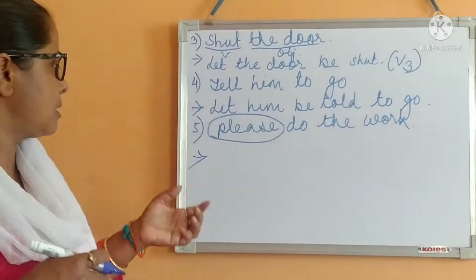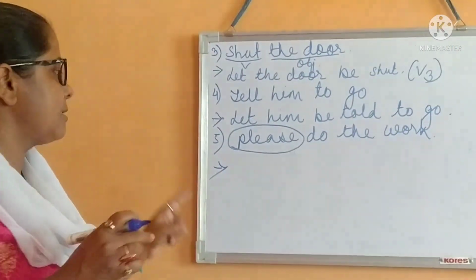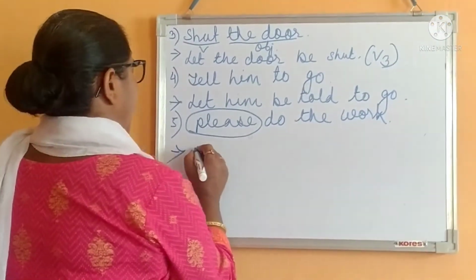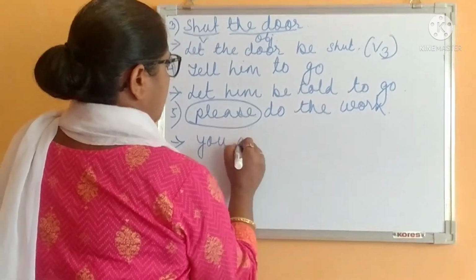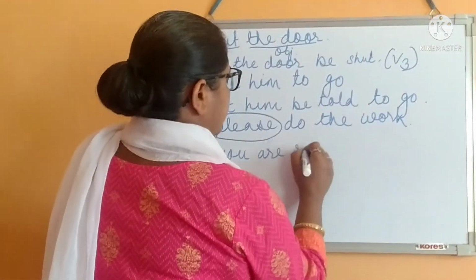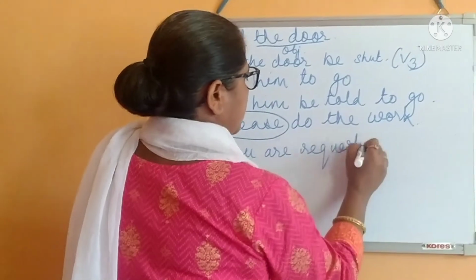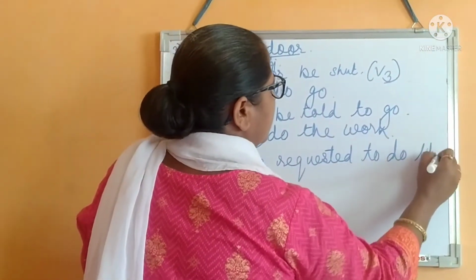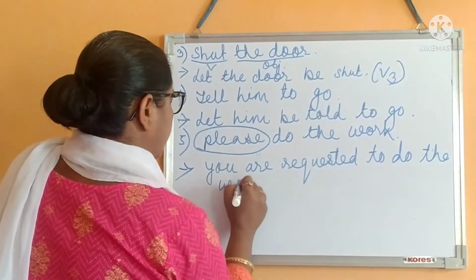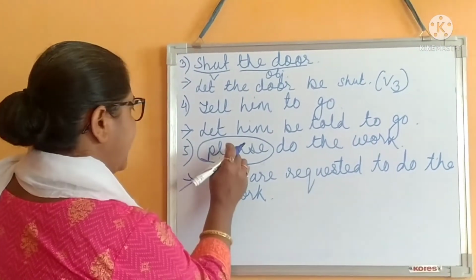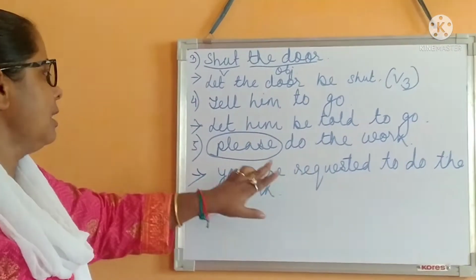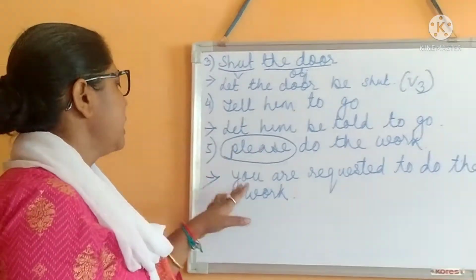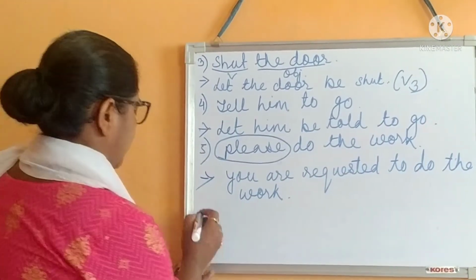It implies nothing, no specific word is written here. So we will add a new word, you. You are requested to do the work. We always put the word request when you find a sentence with please. You are requested to do the work.